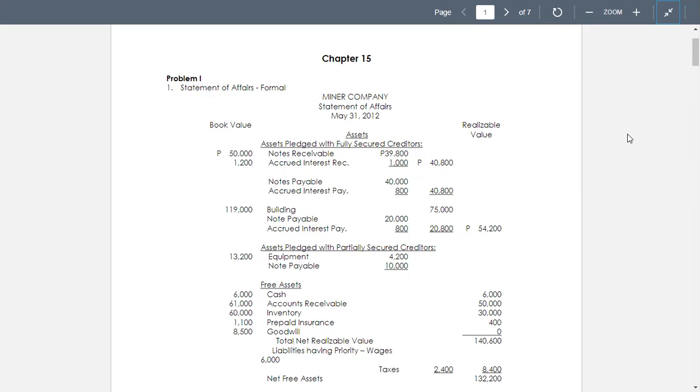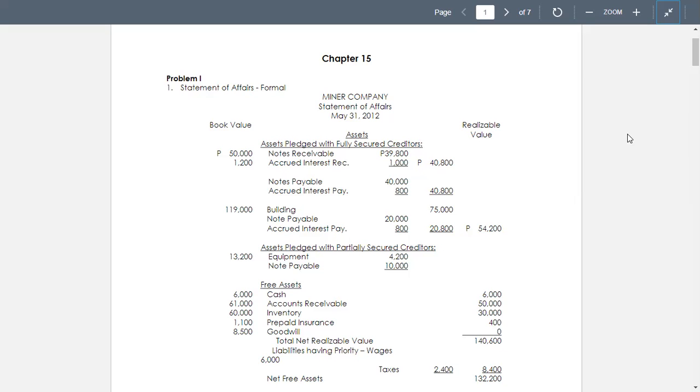Now for your building. The building actually is 75,000, and the building was used to secure the notes payable. So you get the difference. Whereas for equipment, it's only partially secured.